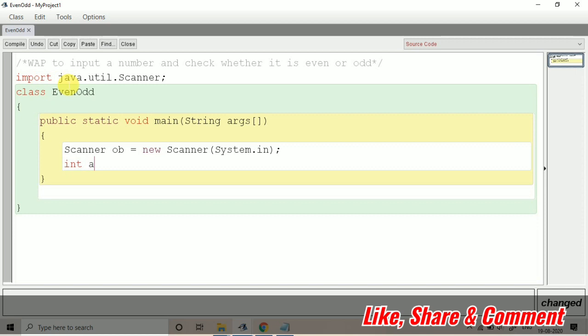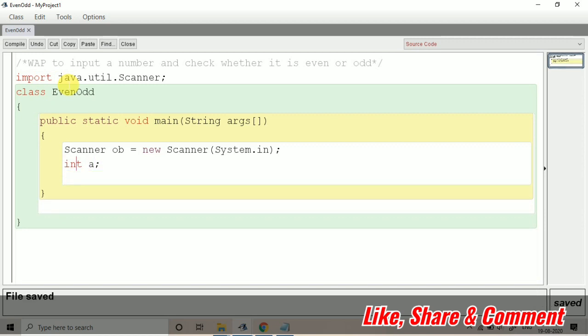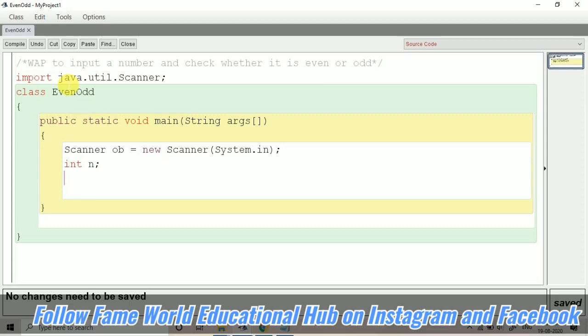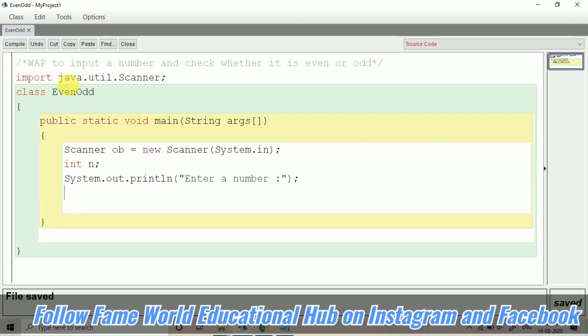Now if you want to take input of a number, suppose I'm taking n here, a variable. Basically it is an identifier. You can see it's a variable, and variables are basically identifiers that I have already told in the previous lectures. System.out.println("Enter a number"); n equals ob.nextInt().